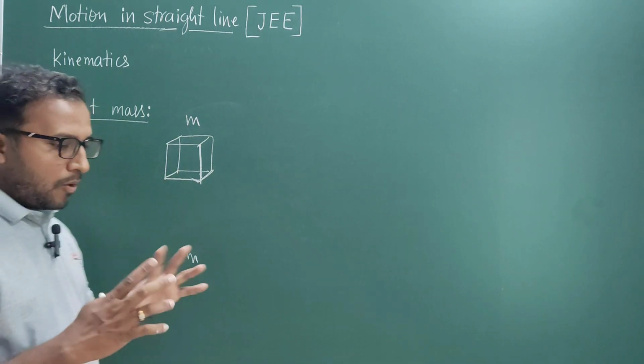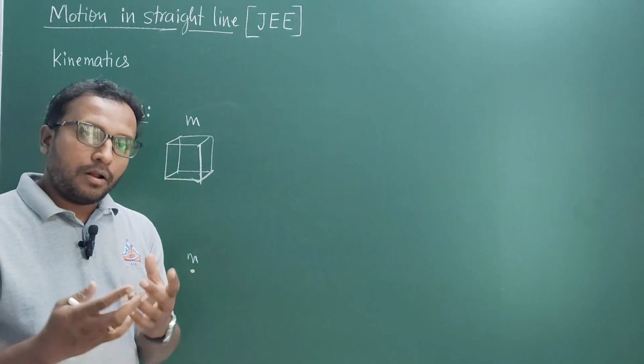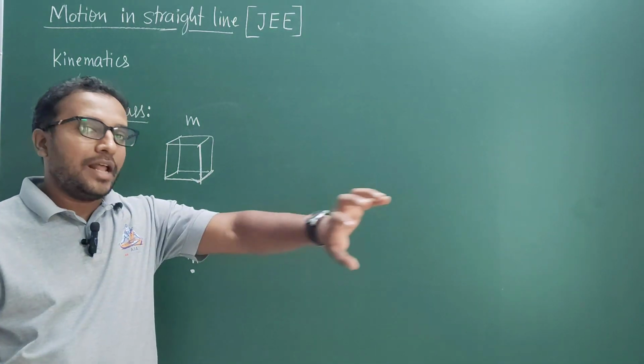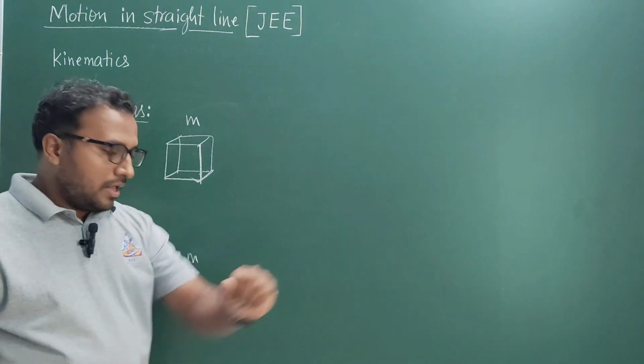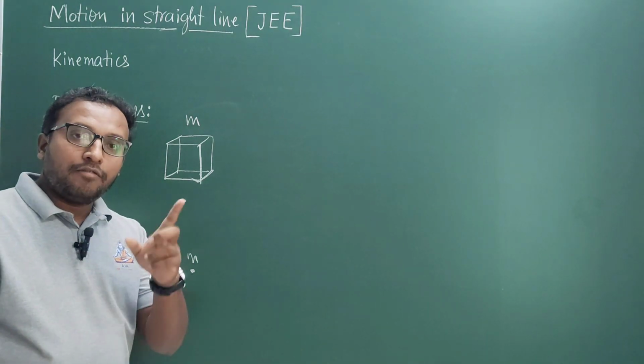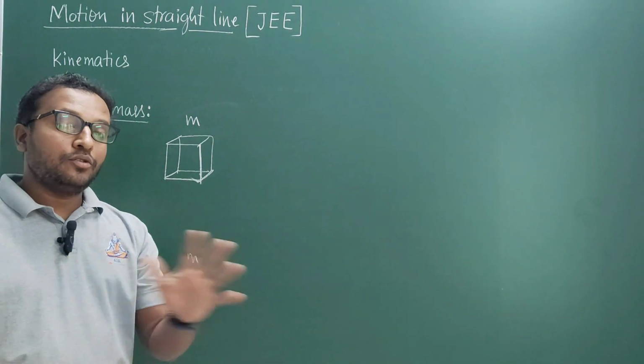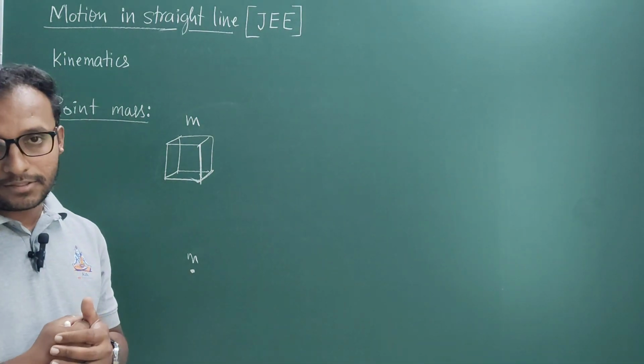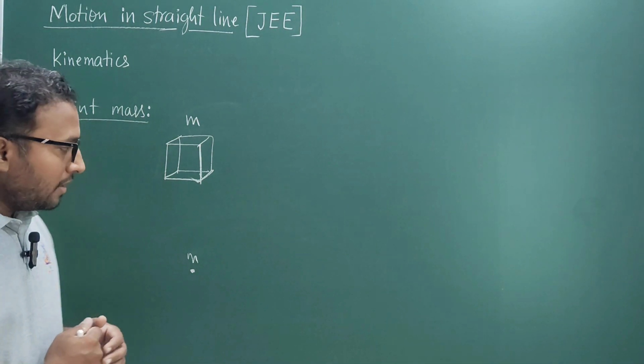This extended body can perform rotational motion as well as translatory motion. But this point mass can perform only translatory motion. No rotational motion is possible for a point particle or point mass.